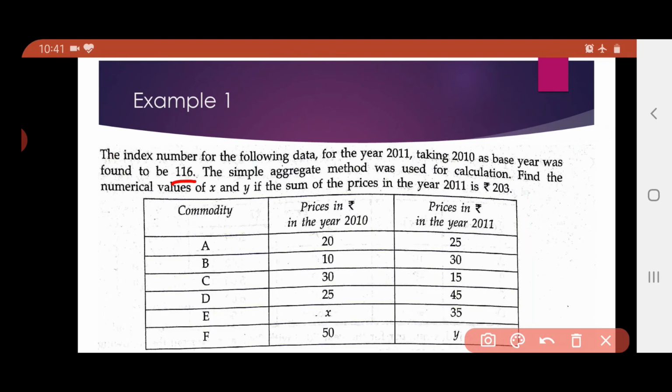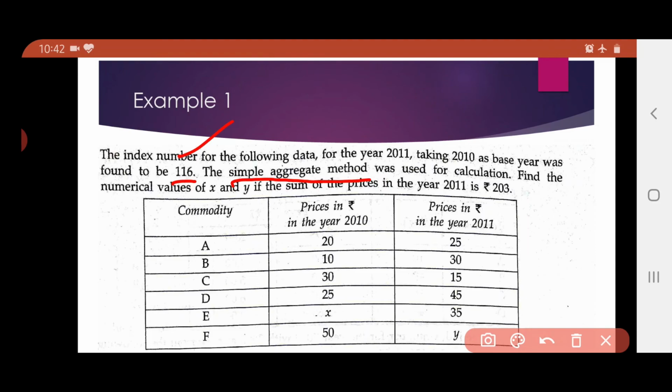So you are already given the index number. Then you are also told which method has been applied for calculation, which is important. If the method is not mentioned, you can make use of any method you want, but it is always good that the method is mentioned in the question so that you know which method you are supposed to use.